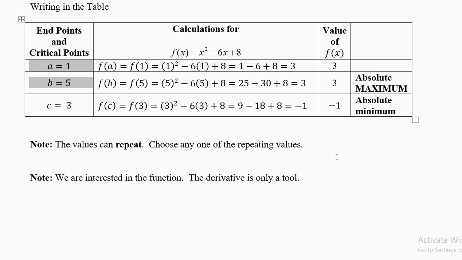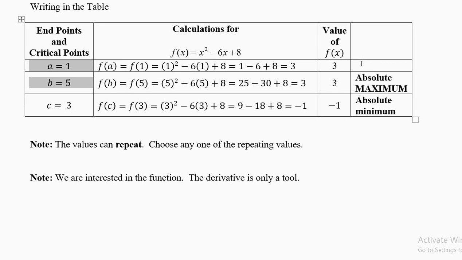Now one is absolute minimum. Which is the smallest number? Minus 1. This is absolute minimum. Which is the biggest number? 3. So if you like the first 3, use the first 3. If you like the second 3, use the second 3. But do not write maximum 2 times. There is only one absolute minimum and one absolute maximum in this answer.